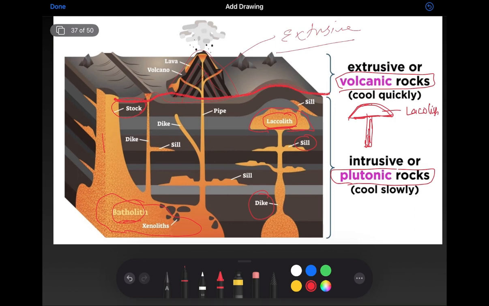In this picture lopolith is not given, but lopolith is like this saucer shaped depression along shallow basin. But in this lopolith there is no connection with this magma chamber. Then these are the sill. Sills are the intrusive igneous rocks formed usually parallel to the bedding planes. These are the bedding planes.